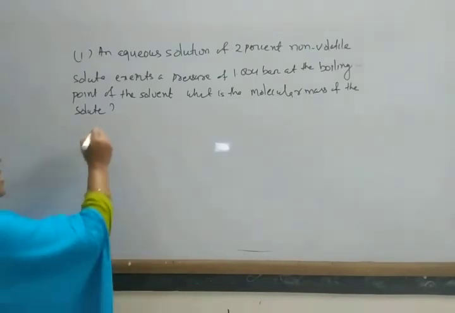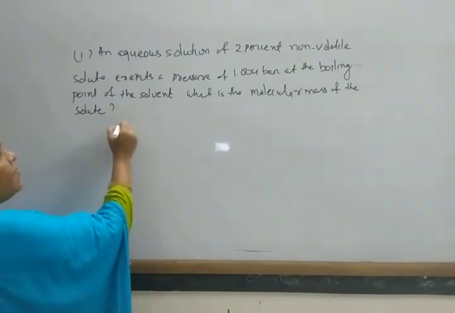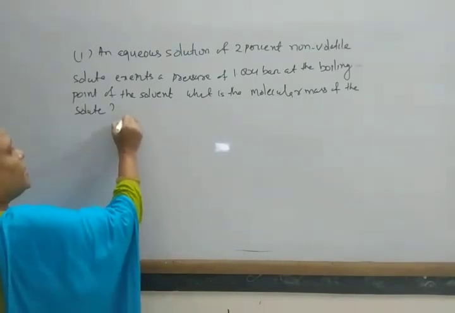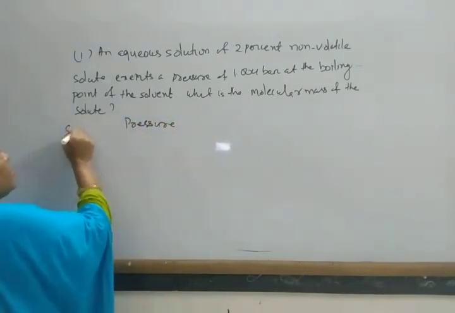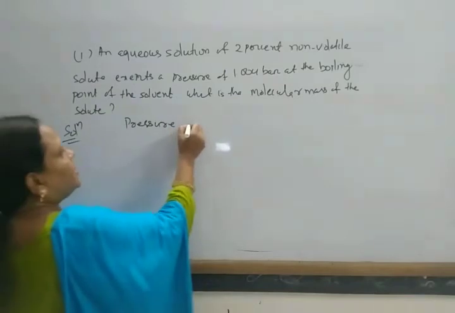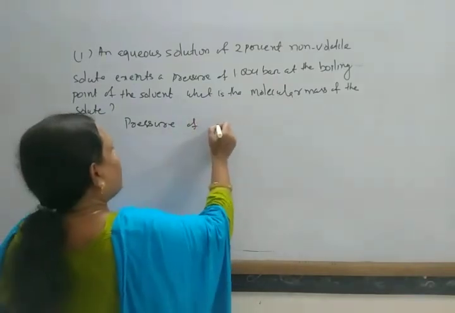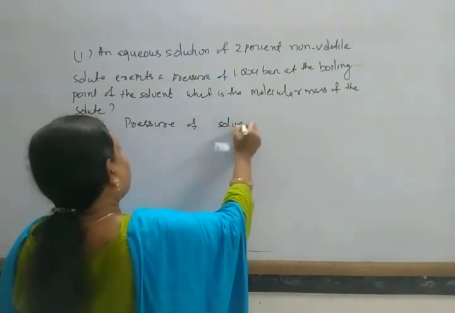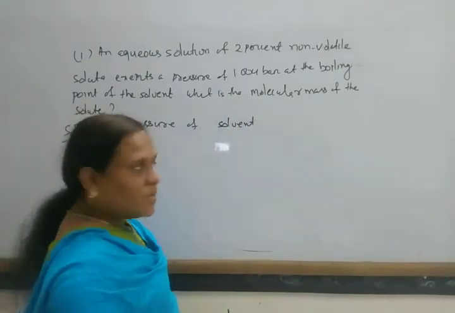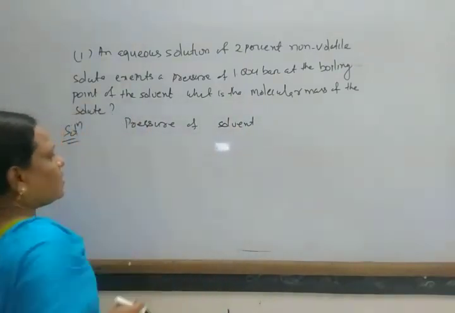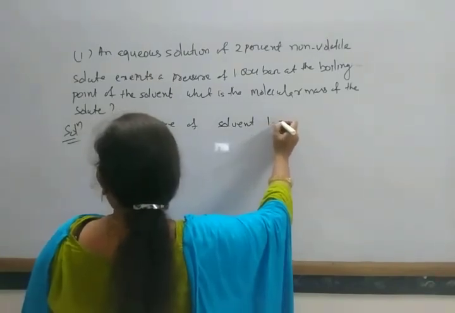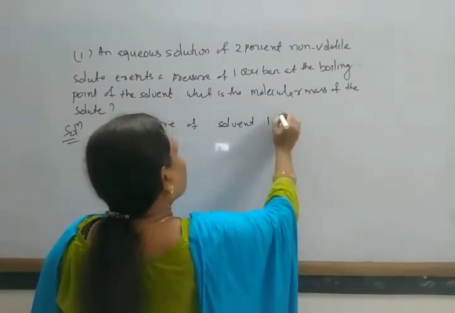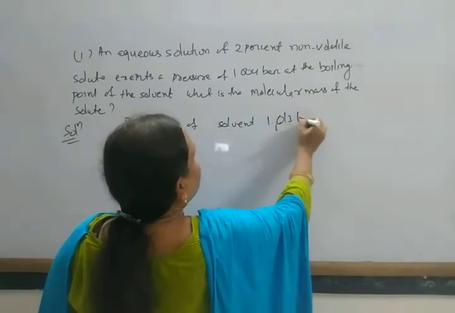the pressure of the solvent at which water boils, at atmospheric pressure, is equal to 1.013 bar.